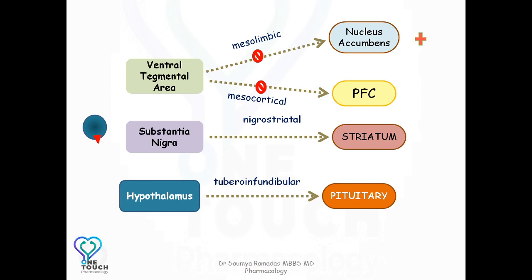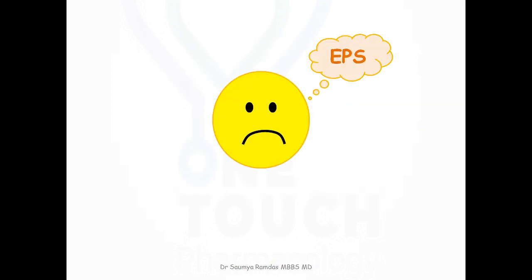In the mesocortical pathway, it might exaggerate the negative symptoms and cognitive symptoms of schizophrenia. It blocks the dopamine receptors in the nigrostriatal pathway and causes extrapyramidal side effects. And finally, it blocks the tuberoinfundibular pathway and causes hyperprolactinemia. Extrapyramidal side effects.